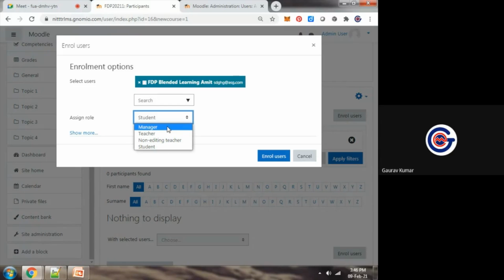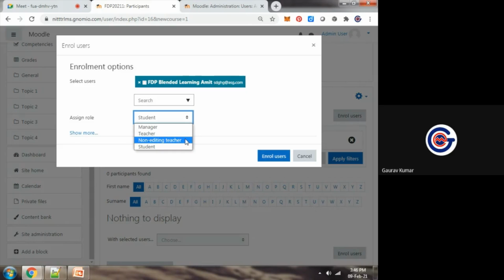Manager means administrator rights we are giving. In any institute we have a designation, head of department. It is similar to that. Non-editing teacher is a specialized role in Moodle LMS.